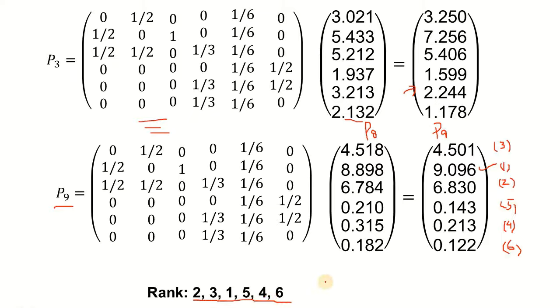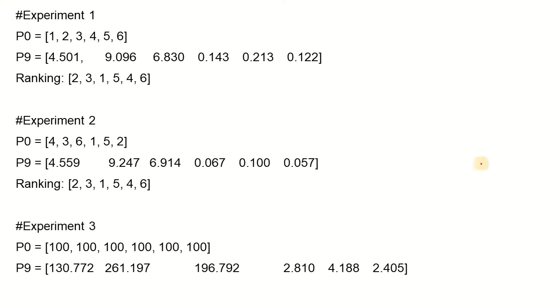Again, considering that particular scenario of a query, if the query is given and all these pages are relevant to the query, they should be presented in this order. That is, first we will have page 2, then page 3, then 1, then 5, 4, and then 6. So these are the nodes, and these are their respective PageRank scores. According to this ordering, node 2 should be the first one, node 3 should be the second one, and so on. So these are the values that we just saw in the previous experiment, and this is the order that is being generated. Now let's just conduct another experiment and compare the values.